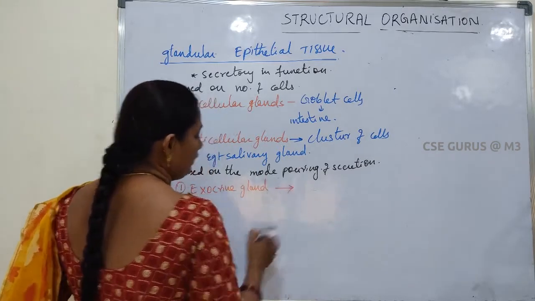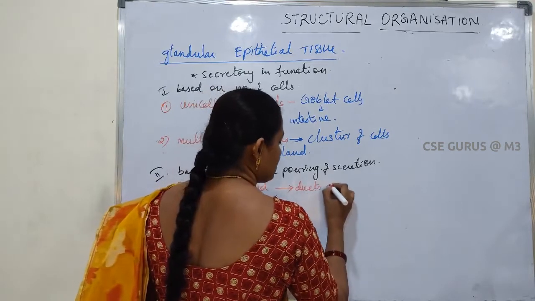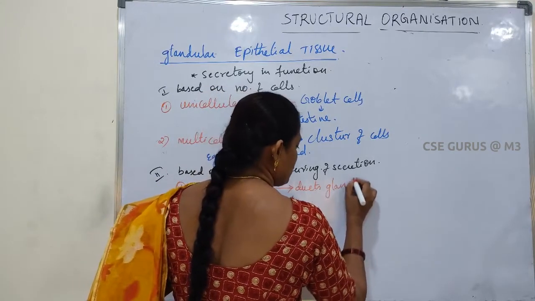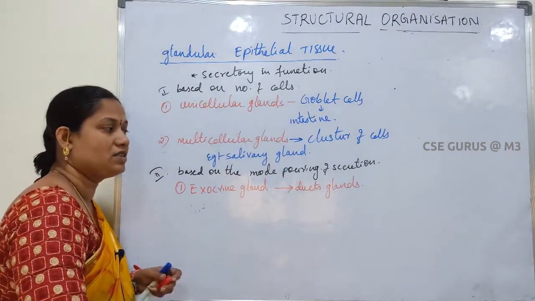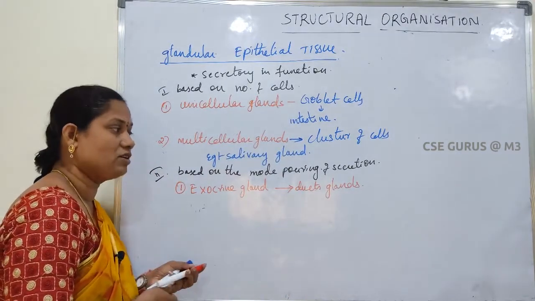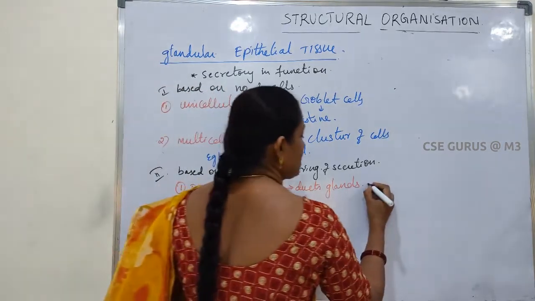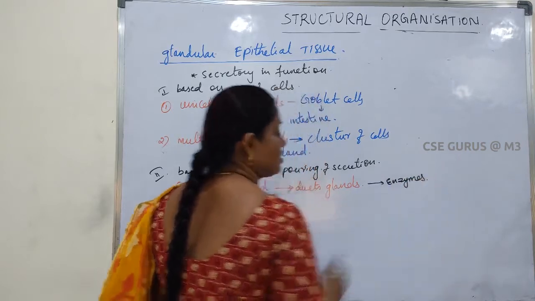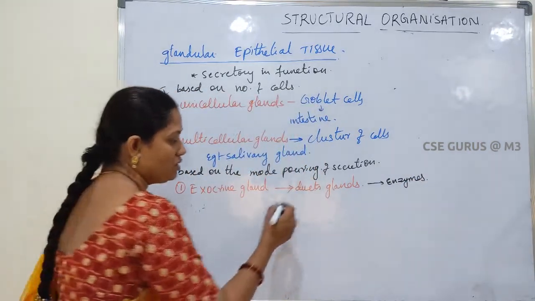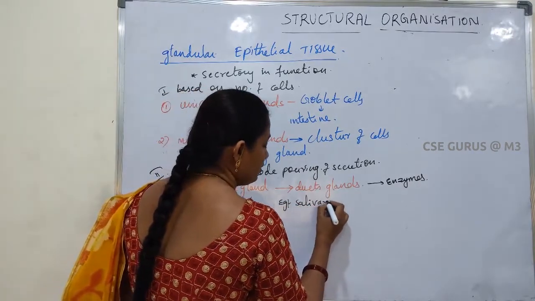Exocrine glands are duct glands, which means they are provided with ducts. With the help of ducts, they secrete the secretion into their target organs. Their secretions are generally called enzymes. For example, salivary glands.